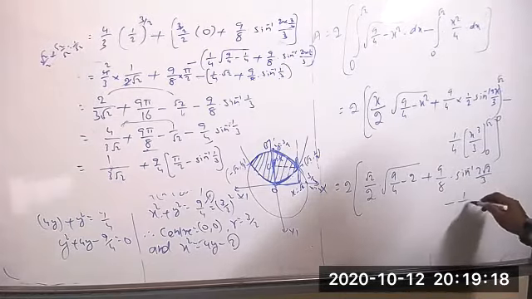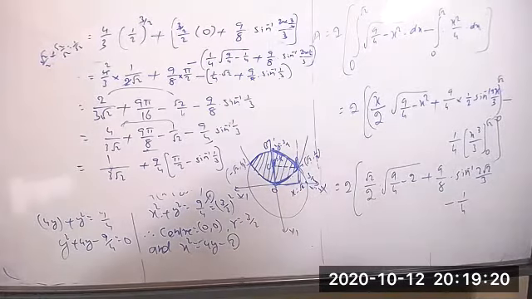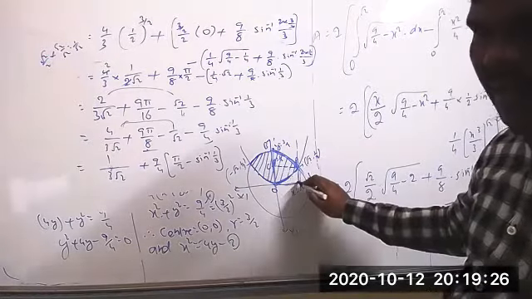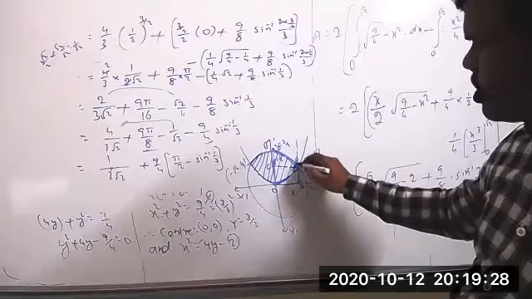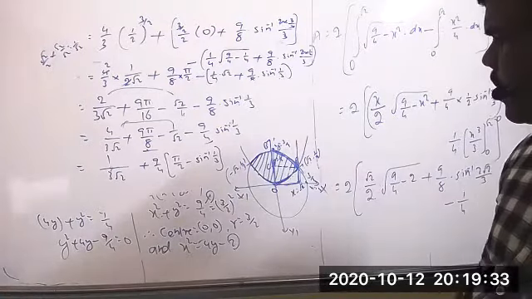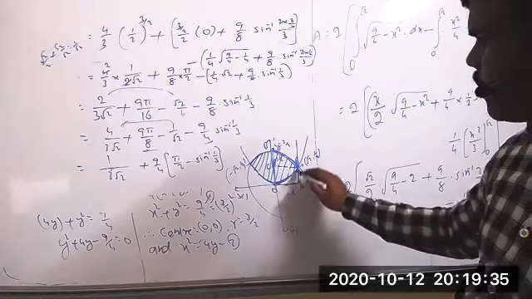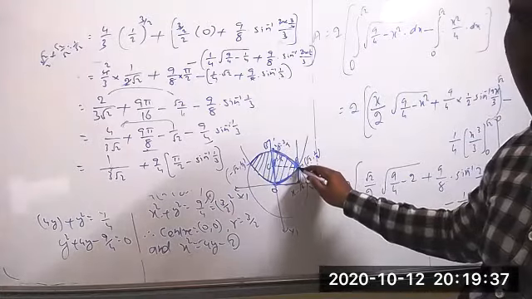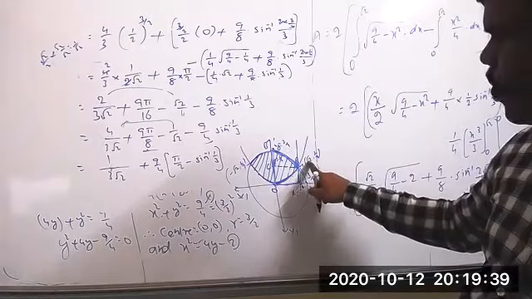Minus. Excuse me, sir. Yes, tell me. Sir, can you explain again that limit, 0 to root 2? From here to here we have to take, because through the intersection point of circle and parabola you can draw the line. Already previously we found the intersection point of the parabola and circle. What is the point?